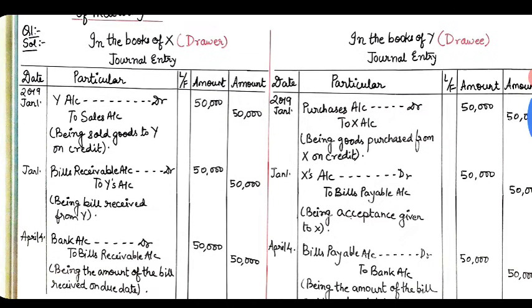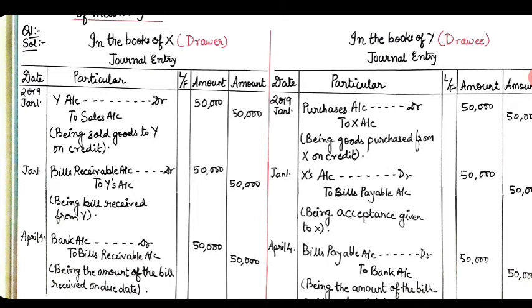Moving on to January 1 again: bills receivable account debit to Y's account, being bill received from Y, in the books of X. And in the drawee's books we will write X's account debit to bills payable account, being the acceptance given to X, 50,000.